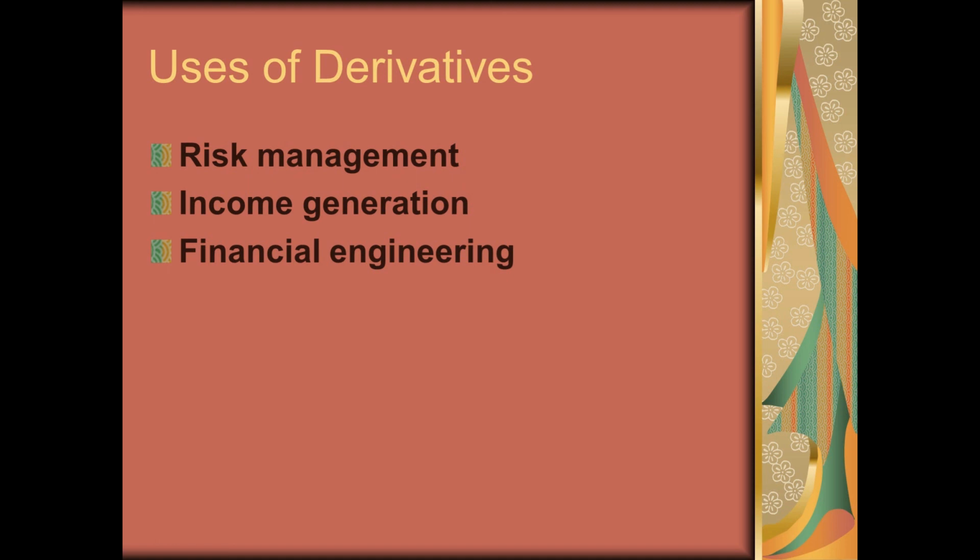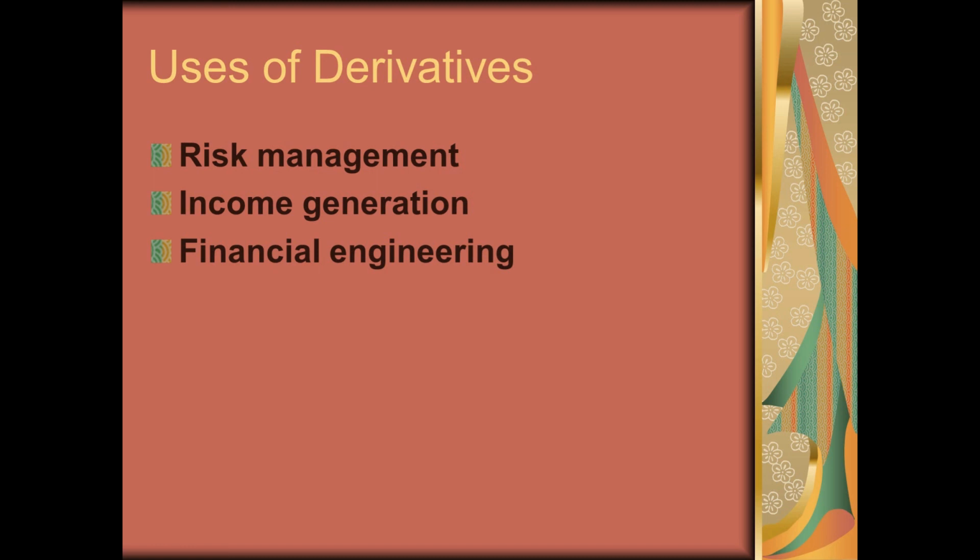What is the purpose or uses of derivatives? Derivatives are risk management instruments. They were designed for the purpose of mitigating risk. There are investors who are ready to take less risk, and other investors who are ready to take more risk. Both types of investors can take respective positions as and when they want. Specifically, as a hedging instrument, derivatives help in minimizing the risk of any investor who has a spot position or who actually holds the underlying asset. For that purpose, derivatives are very useful for hedgers.